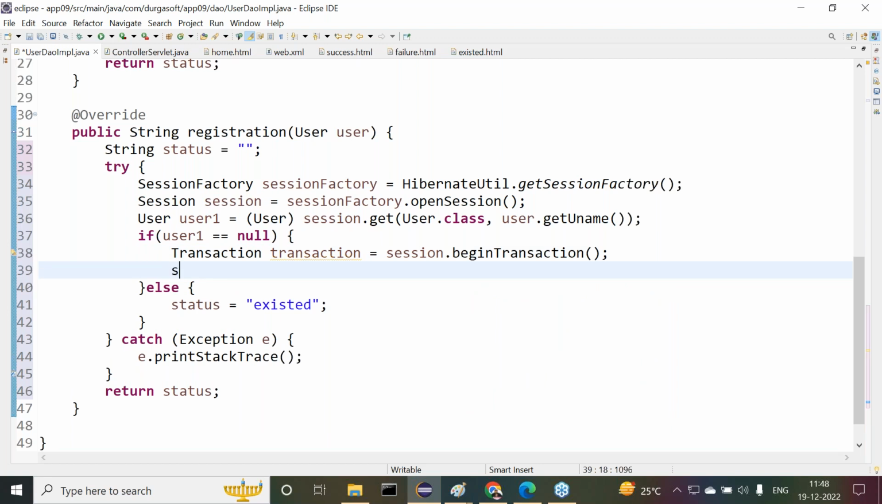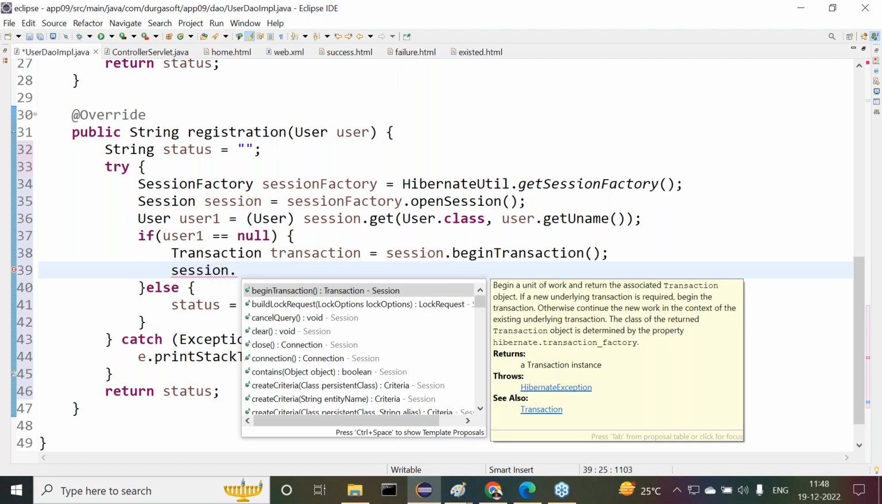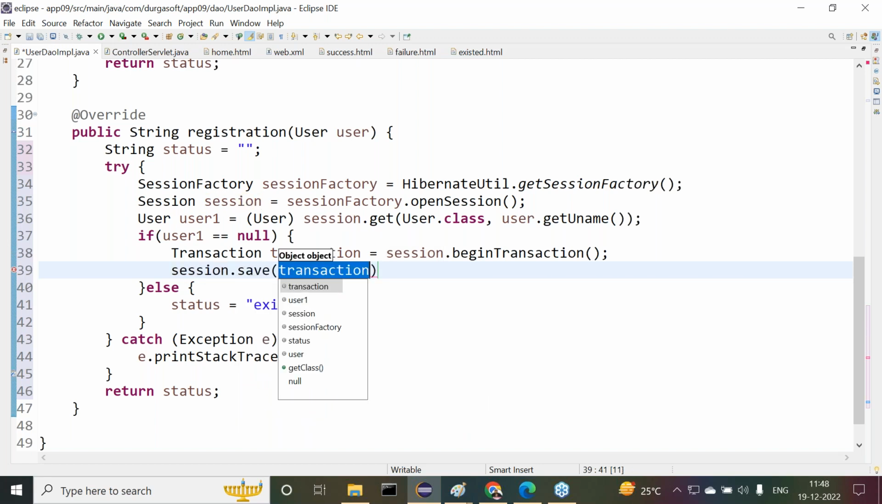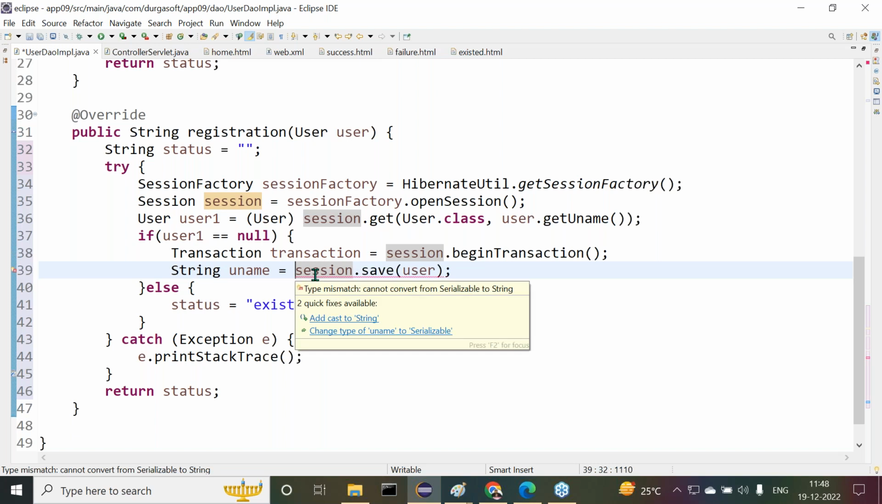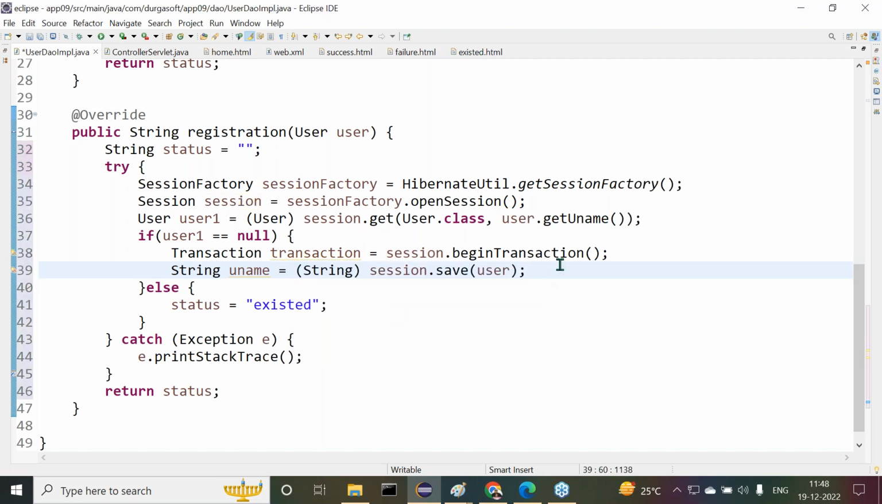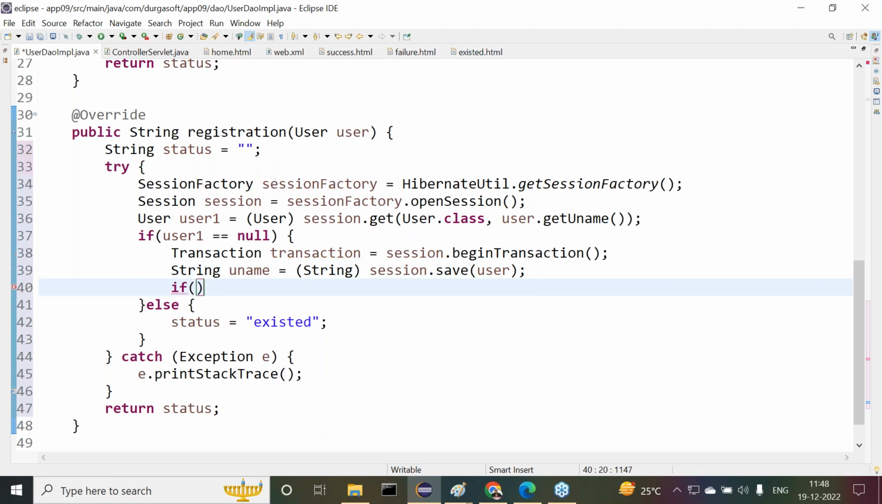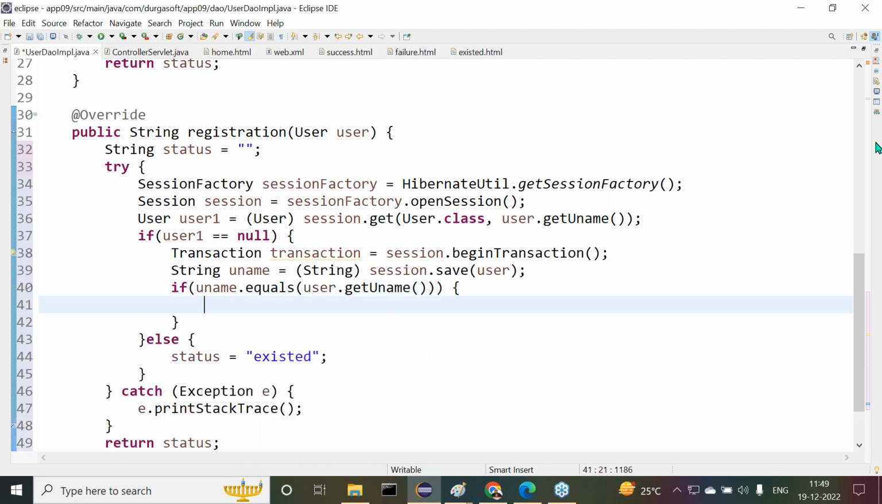After this begin transaction, what do we have to do? session.save(user object). Its return type is the primary key value. String uname is equal to the primary key value. Then if uname.equals(user.getUname). Guys, just give a minute of time.